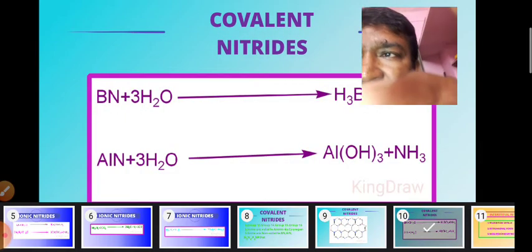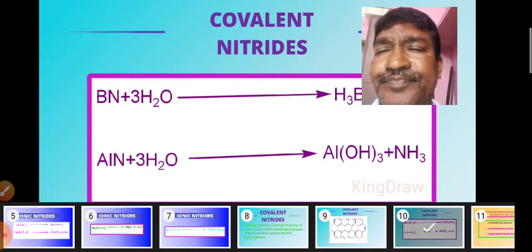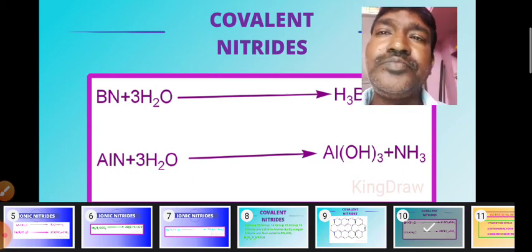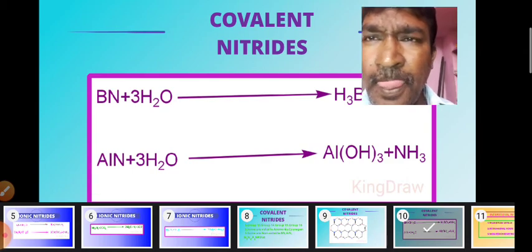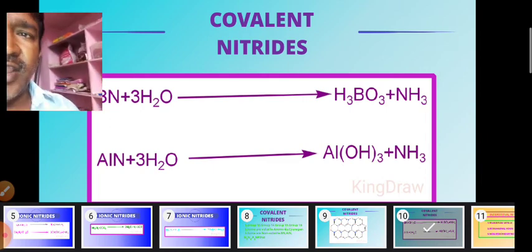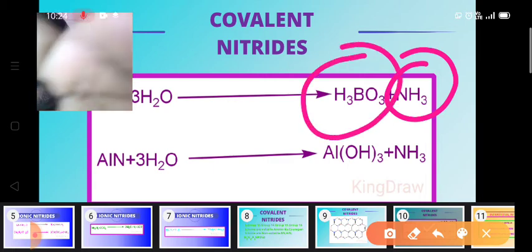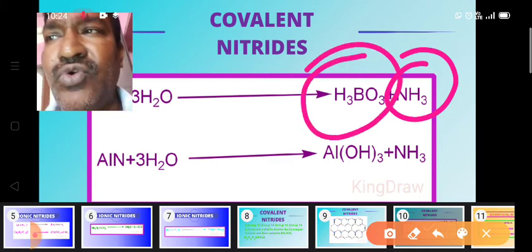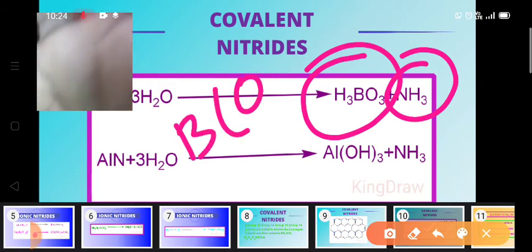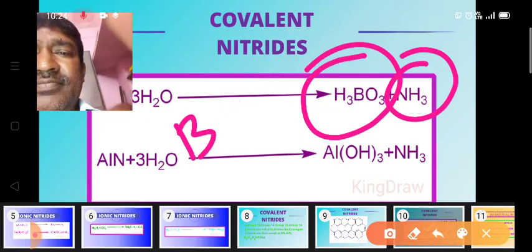Next, we move on to the next slide. Here, these covalent nitrides also produce ammonia on hydrolysis. Ionic nitrides also produce ammonia. In a similar way, boron covalent nitrides also produce ammonia. For example, here boron nitride reacts with water and produces ammonia, and boron changes into boric acid. The boric acid formula is H3BO3, otherwise we can remember it as B(OH)3. So the boric acid formula is B(OH)3.